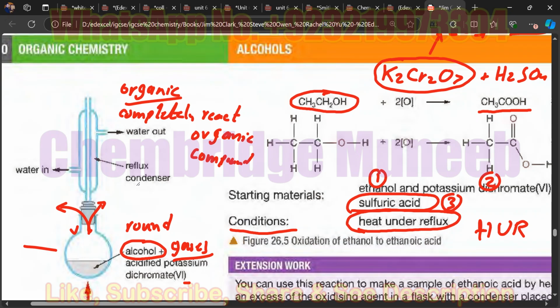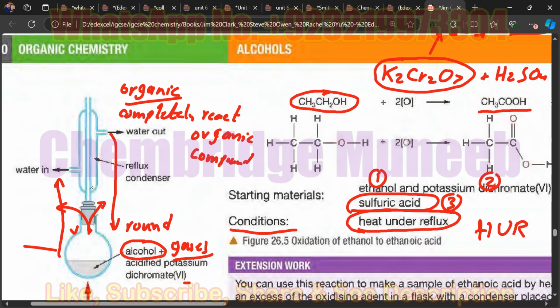It condenses it. What is condensation? When the vapor turns into liquid. Yes, very good. The vapors are converted into the liquid. That's the purpose of this condenser. The gases of the alcohol were moving upward, and this condenser helps to convert them back into the liquid, so they go back into the flask.